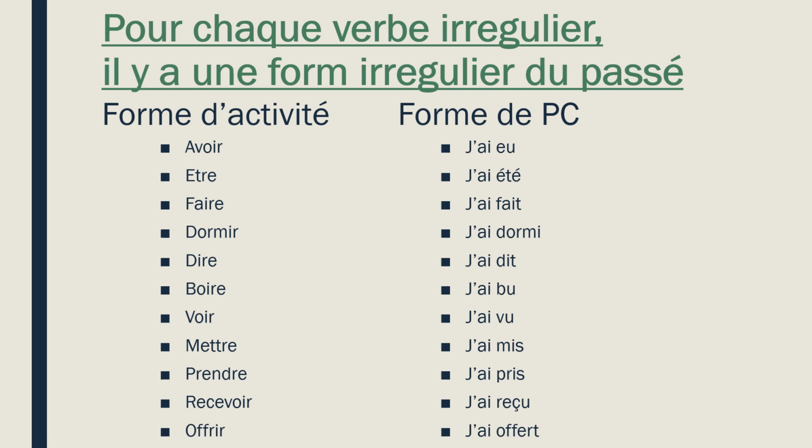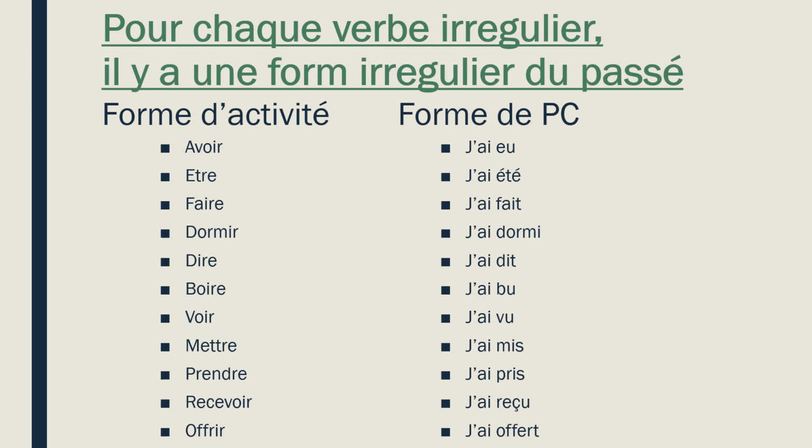Aside from that, there is no difference with using passé composé with these words. All we have to remember is that if it's an irregular verb, it has its own irregular form. I'd encourage you to write these ones down because they are probably ones that, one, you're going to use very often, two, you're going to see very often, and three, talking about parties and holidays, these might be verbs that we are going to use often, especially with upcoming composition assignments that you have. So please take a moment to write them all down, pause the video.